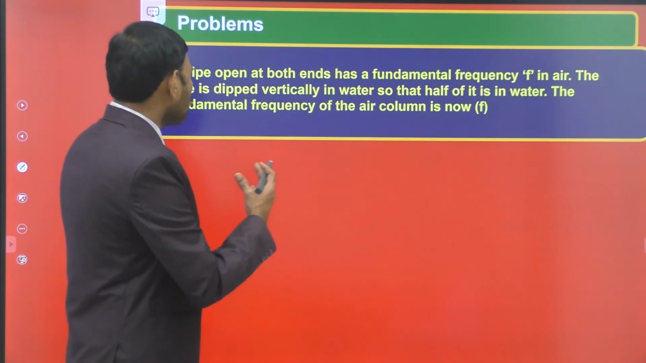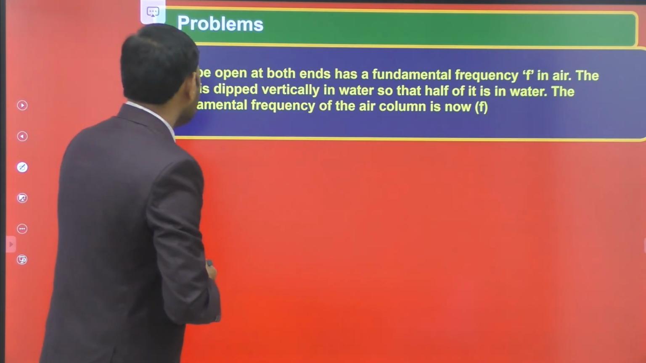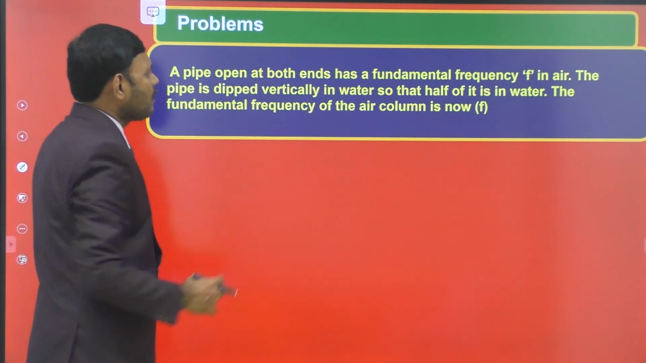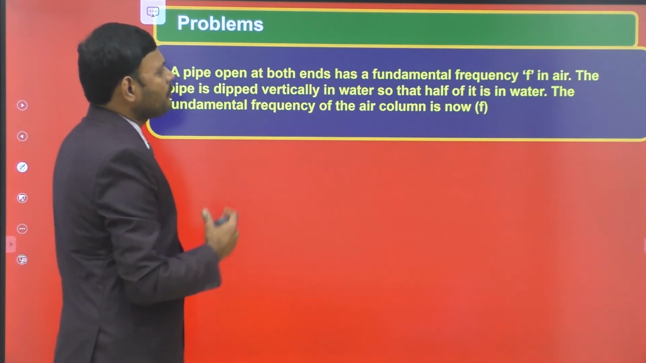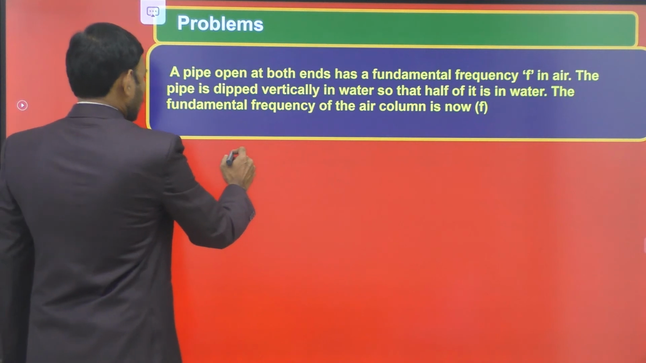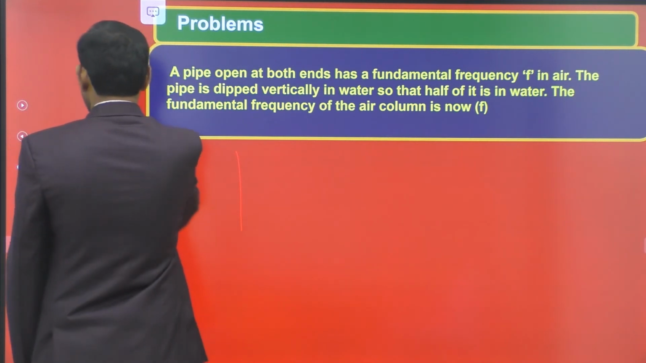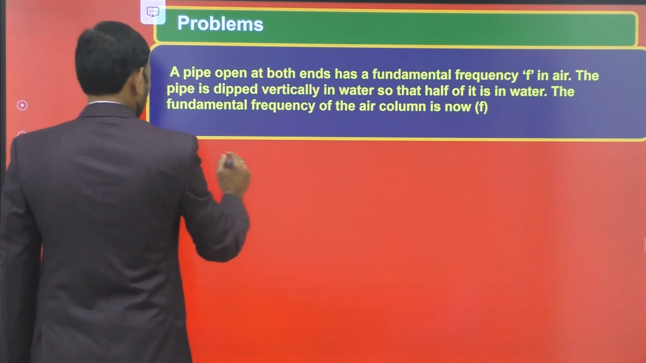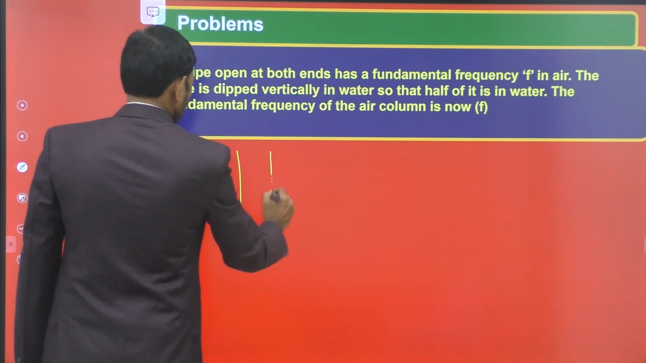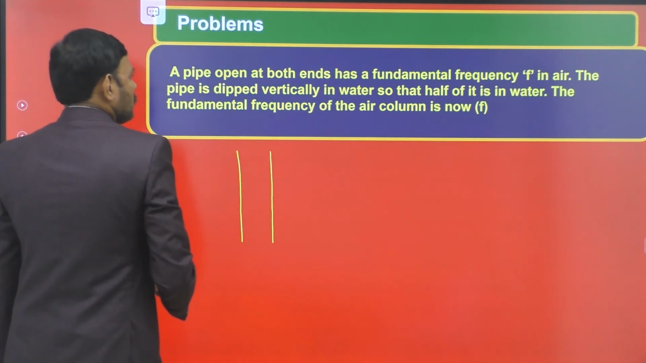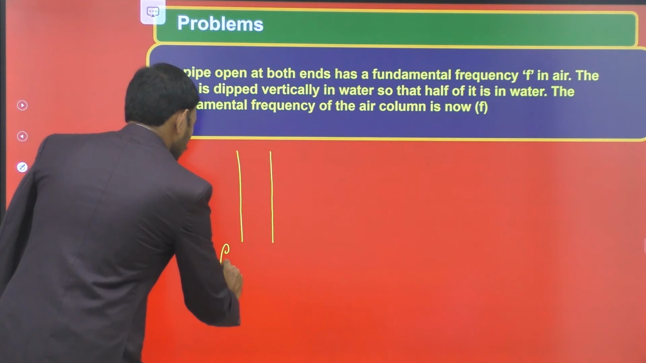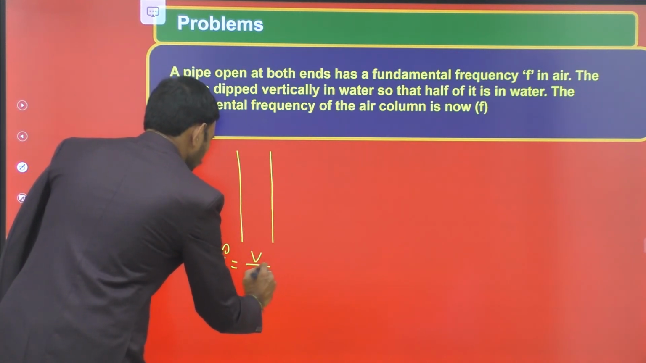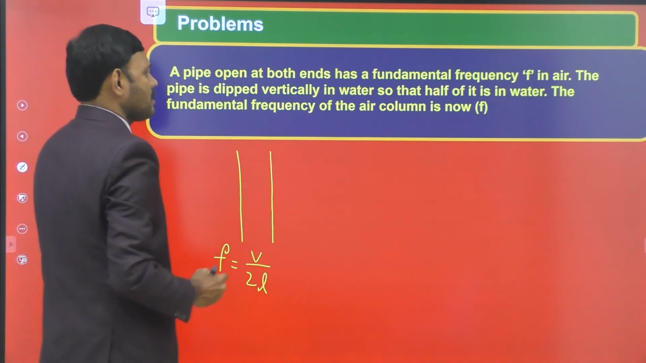Let us move on to some problems that belong to these concepts. A pipe open at both ends has a fundamental frequency F. Let us have a pipe open at both ends. Students, the pipe is open at both ends, and has fundamental frequency F. So F is equal to V by 2L. We know that fundamental frequency.